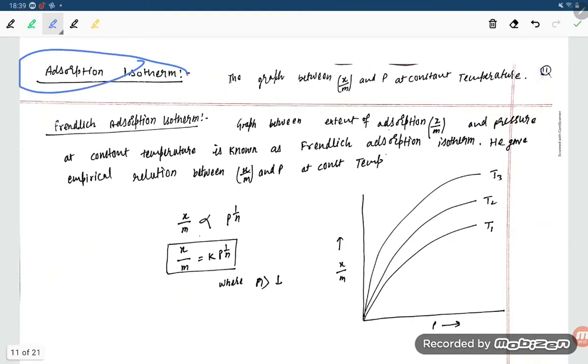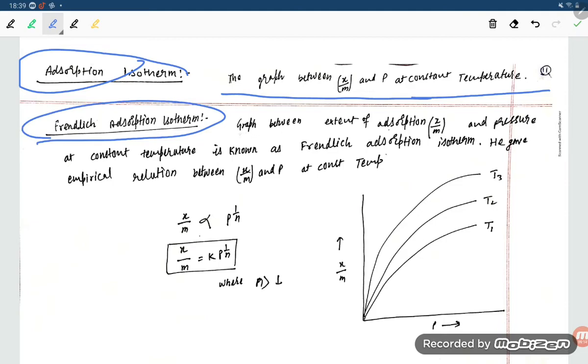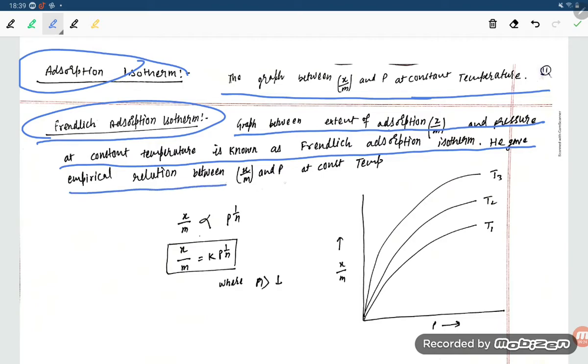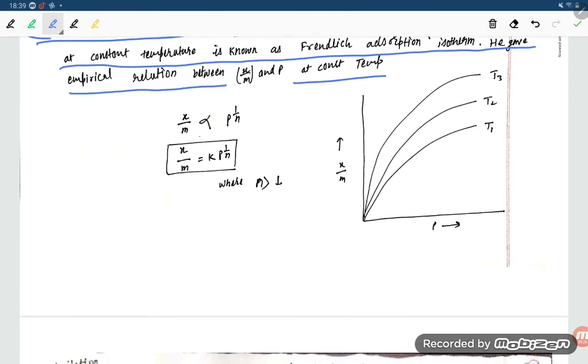Adsorption isotherm: the graph between x/m and p at constant temperature. Okay, Freundlich adsorption isotherm: the graph between x/m and pressure at constant temperature is known as the Freundlich adsorption isotherm. He gave an empirical relation between x/m and p at constant temperature. So x/m is proportional to p to the power 1/n, so x/m equals k p^(1/n).